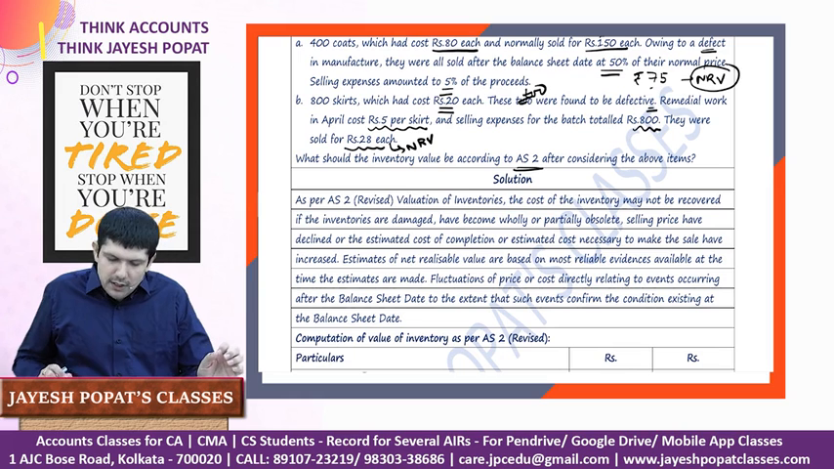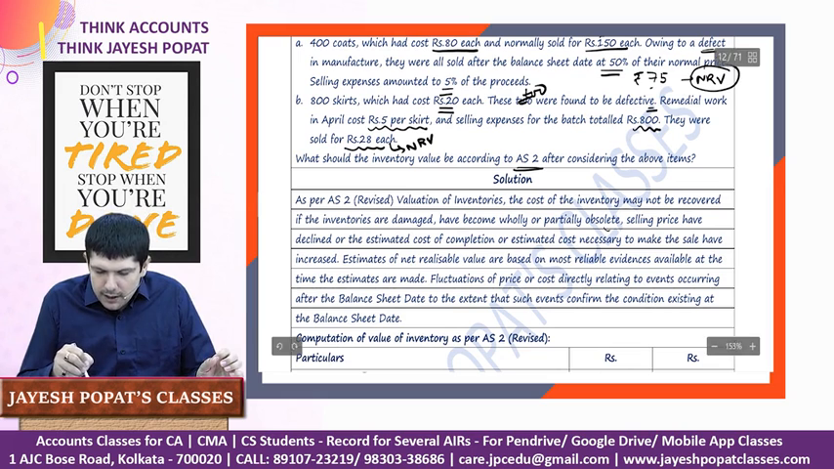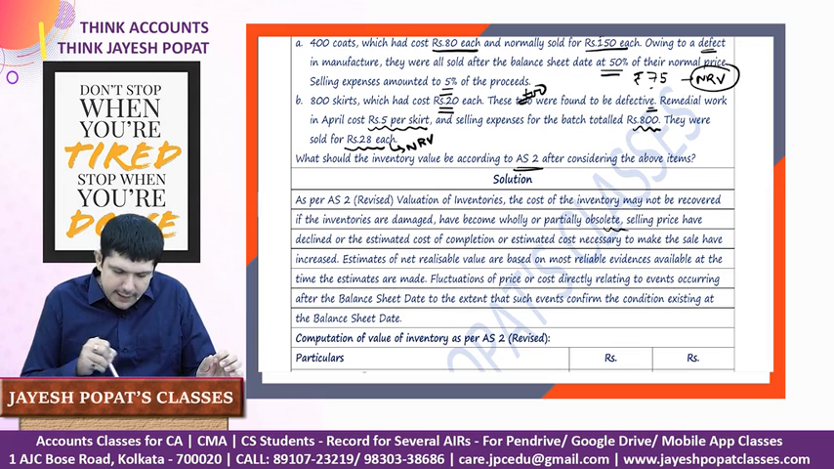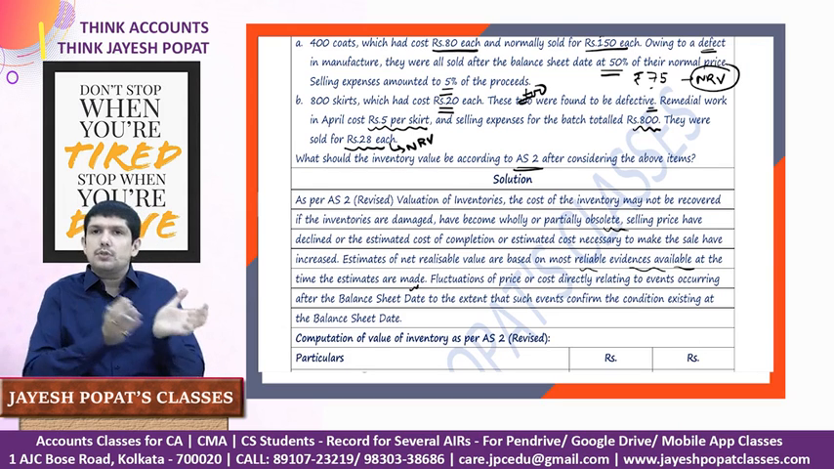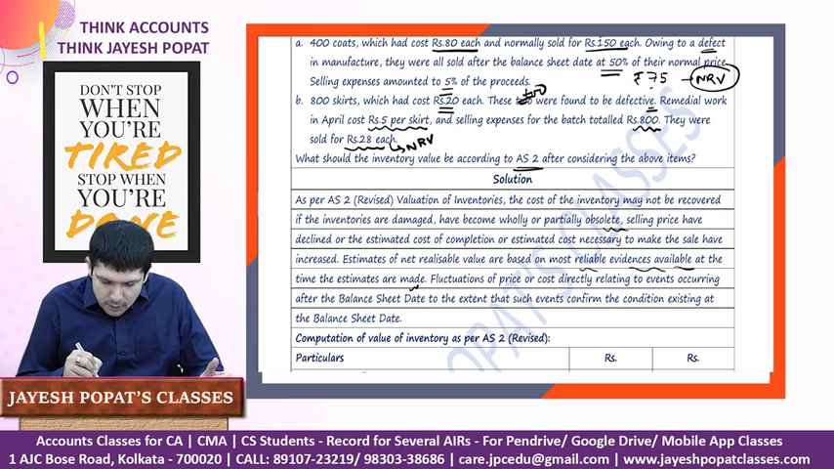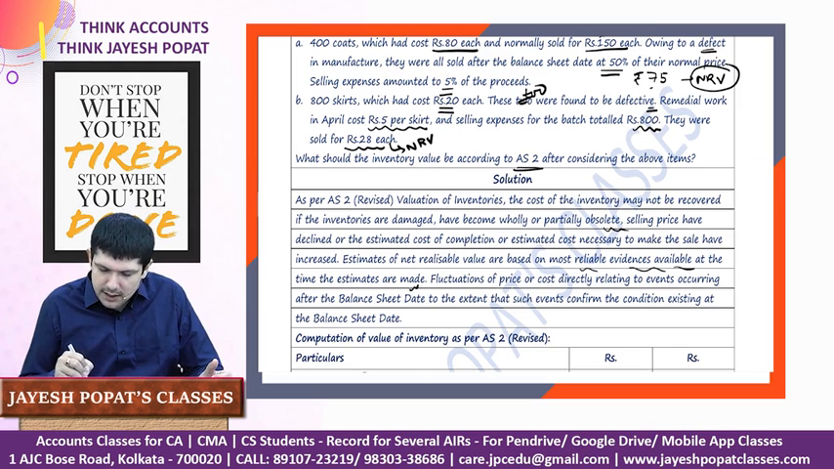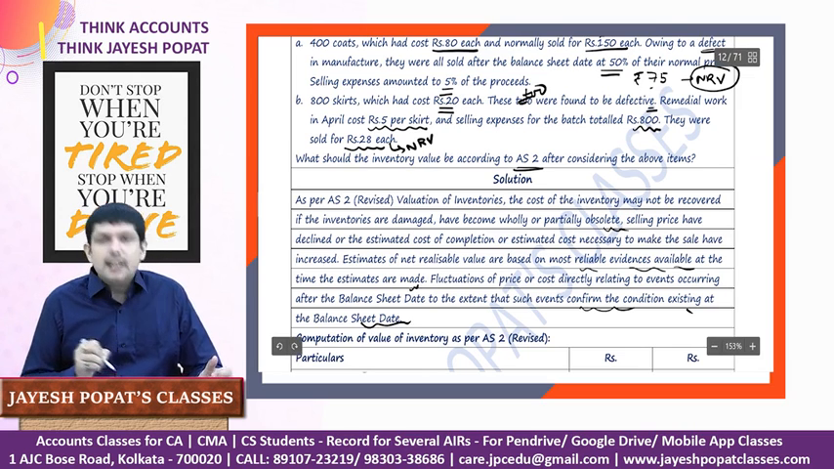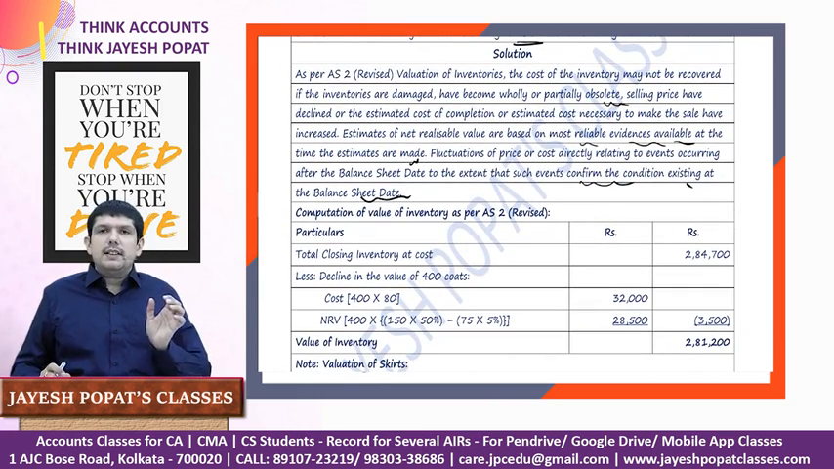In this case, again we will say that inventories which are damaged, partially or wholly obsolete, and where there is a decline in the selling price, we need to make an adjustment. The estimates of net realizable value are based on the most reliable evidence available at the balance sheet date, though the subsequent selling price is the most reliable evidence of the NRV. Fluctuation in price or cost directly relating to an event occurring after the balance sheet date, to the extent such event confirms the condition existing at the balance sheet date, needs to be worked upon, because the inventory was defective. So subsequently when it is sold, it provides further evidence.